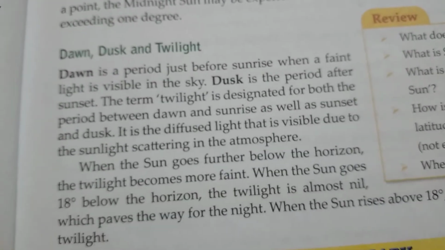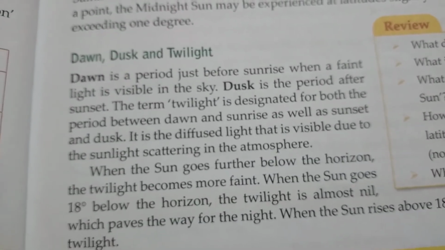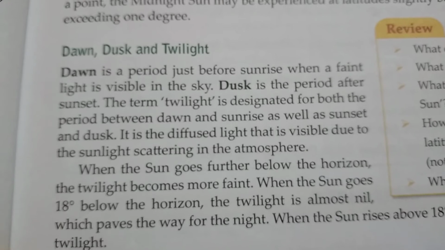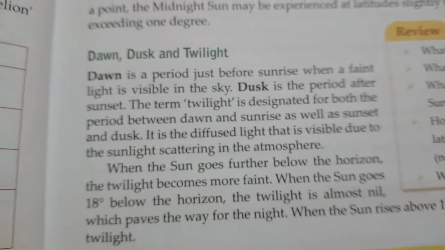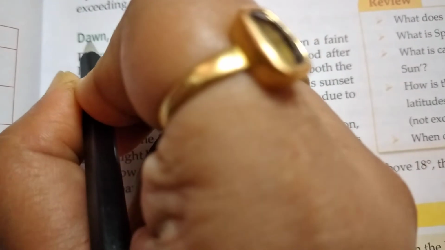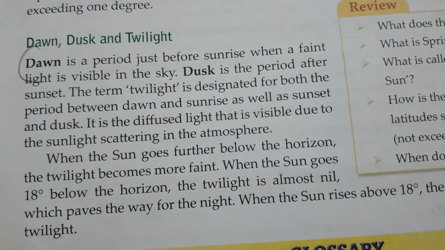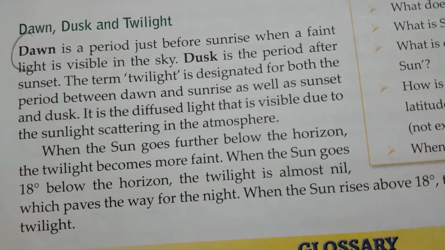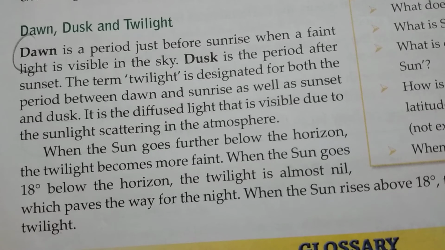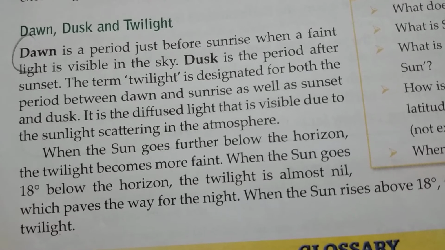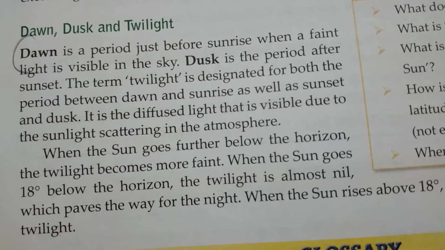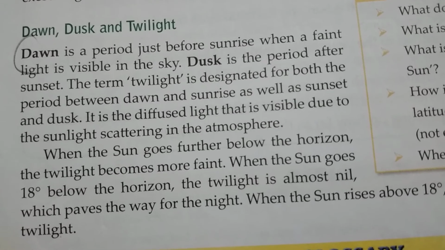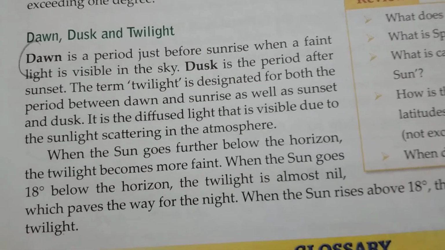Now the next one is, or this is the last question of this chapter, define dawn, dusk and twilight. So the first one is, dawn is a period just before the sunrise when a faint light is visible in the sky. Dusk is the period after sunset. Then the third one, the term twilight is designated for both the period between dawn and sunrise as well as sunset and dusk. It is the diffused light that is visible due to the sunlight scattering in the atmosphere.